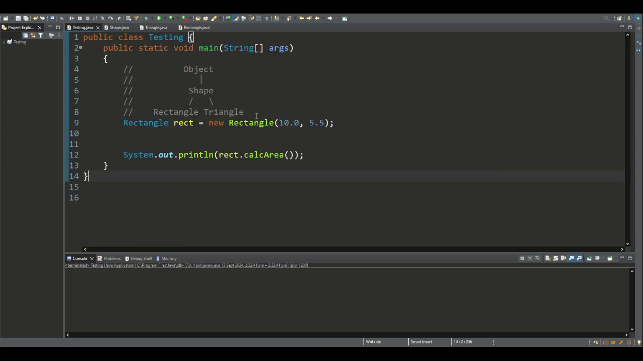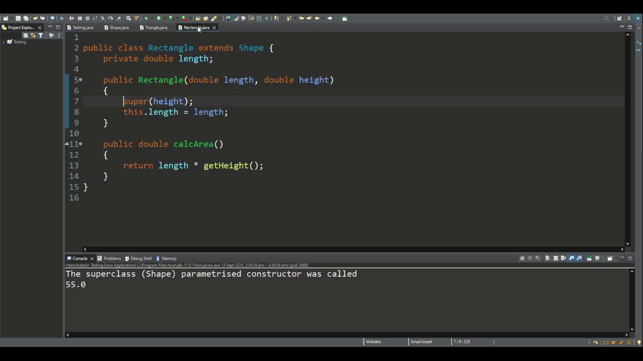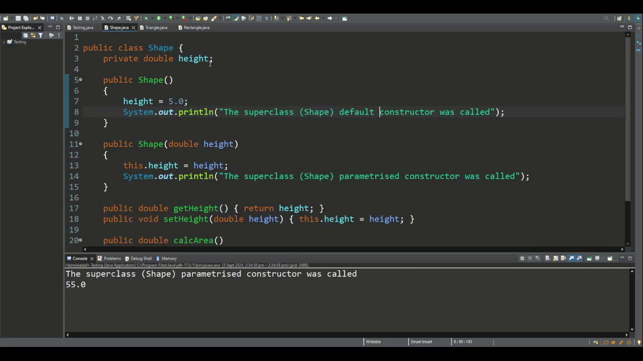So if we create a rectangle object here and run this program, we see that the parameterized constructor of the superclass was invoked. So the height was set to 5.5 and the area of the rectangle is 55. The actual parameters that were passed in the call to the superclass constructor provide values that the constructor can use to initialize the object's instance variables. As we saw, a height of 5.5 was used to initialize the height instance variable.